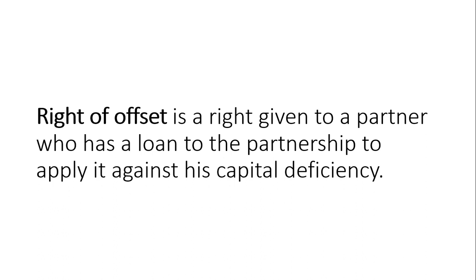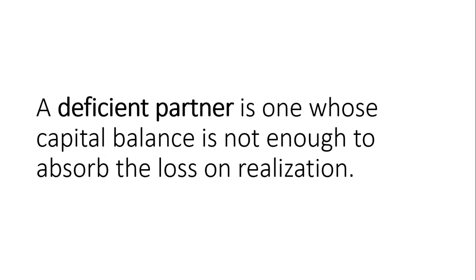In the previous video, I discussed that a partner can lend money to the partnership in case there is a need to borrow. So with the liquidation process, the partner who becomes a deficient partner but has a loan payable to him will apply the right of offset. So who is a deficient partner? A deficient partner is one whose capital balance is not enough to absorb the loss on realization. We will have an example later on in this video presentation.